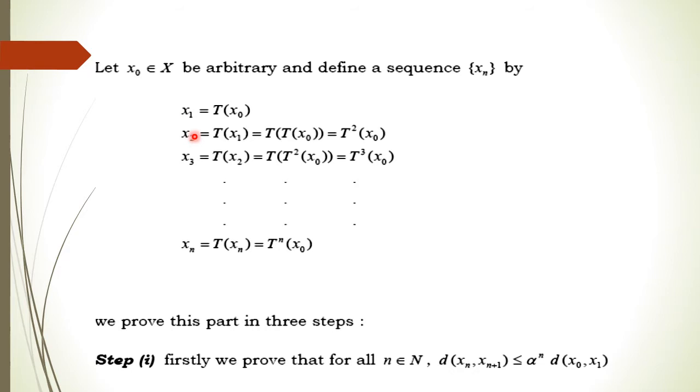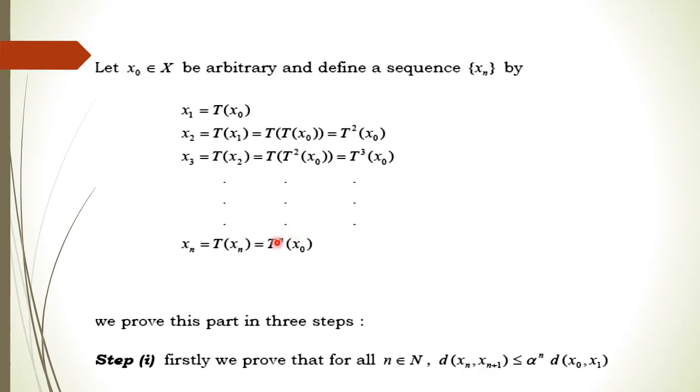Then the point x2 will be T of x1. We get the point x1 by applying T on x naught, and we define x2 by again applying the mapping T on x1, which means it will be T square of x naught. Similarly x3 will be T cube of x naught, and so on. So x_n is the nth iteration of T over the point x naught.